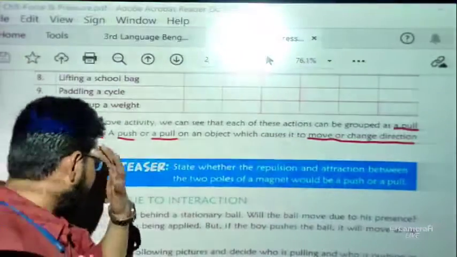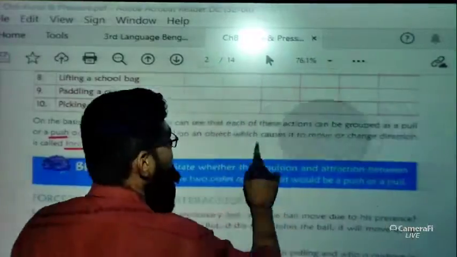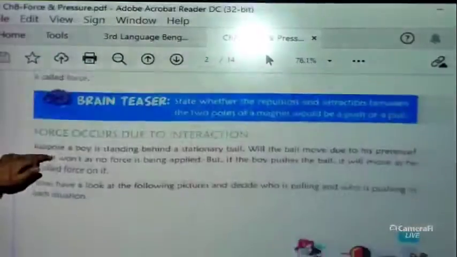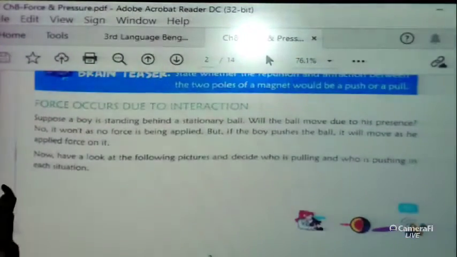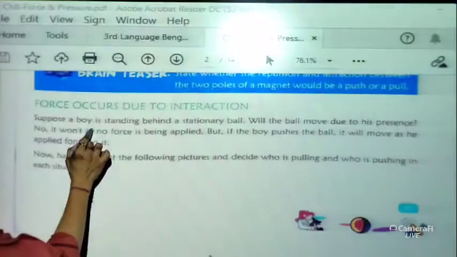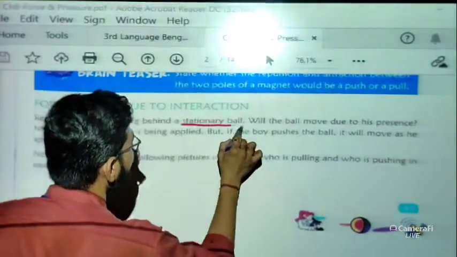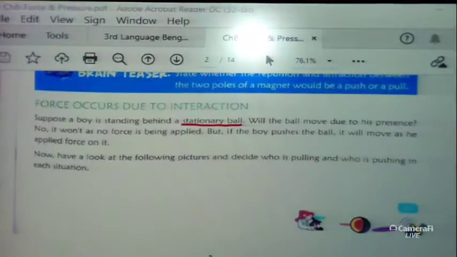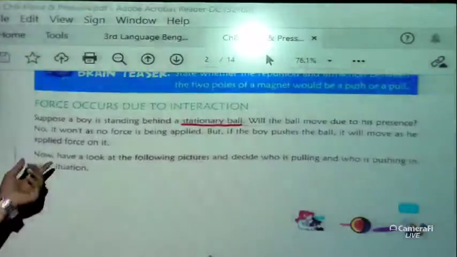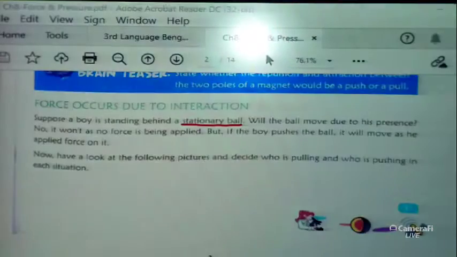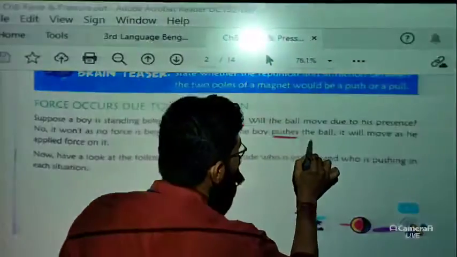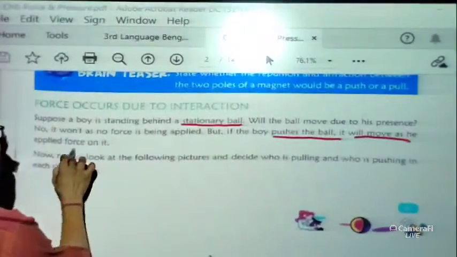Force occurs due to interaction, okay. Now what is the meaning of interaction? Let us discuss. We have discussed the definition of force. Now let us discuss that force occurs due to an interaction. Suppose a boy is standing behind a stationary ball, okay. Now will the ball move due to his presence? Obviously no, it won't, as no force is being applied. But if the boy pushes the ball, it will move as he applied a force on it.